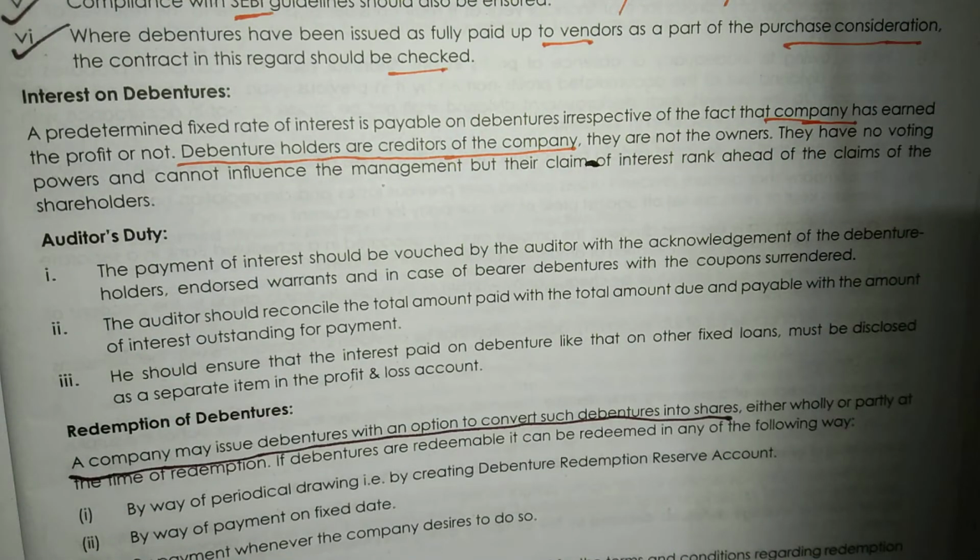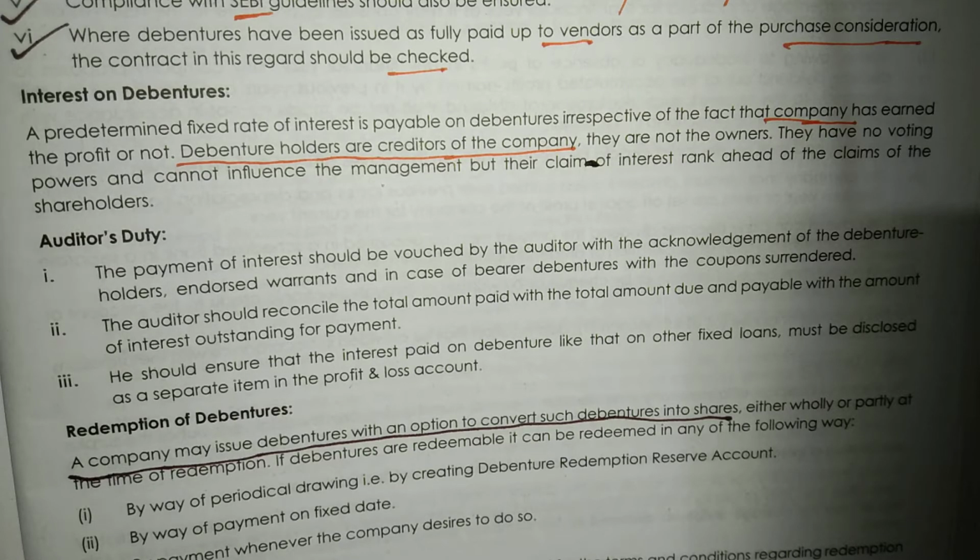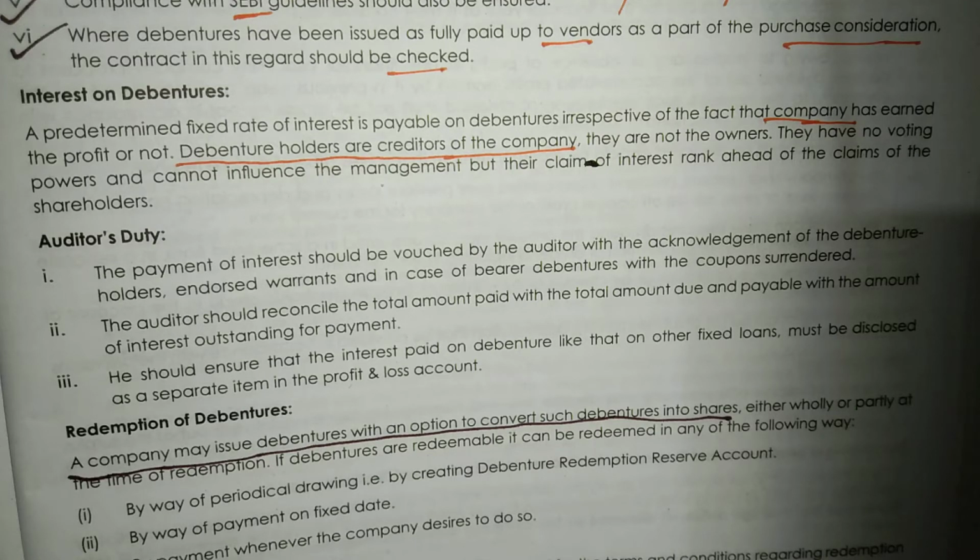A determined fixed rate of interest is payable on debenture irrespective of the fact that the company has earned profit. कंपनी प्रॉफिट अर्न कर रहा है या फिर नहीं, उससे कोई फर्क नहीं पड़ेगा. But a predetermined fixed rate of interest is needed to be payable on debenture irrespective of the fact that the company has earned the profit or not.